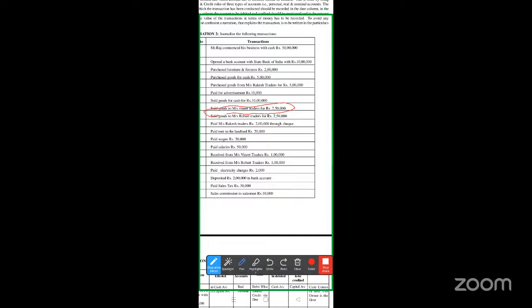To whom are we selling? Vinith Traders. Vinith Traders is what? The name of that business. So whenever it's a name, it comes under personal account. What's the rule? Debit the receiver. When I'm selling goods, the buyer is receiving the goods. So my entry would be Vinith Traders account debit to sales account. Similarly, with Robert Traders also, the entry would be Robert Traders account debit to sales account.